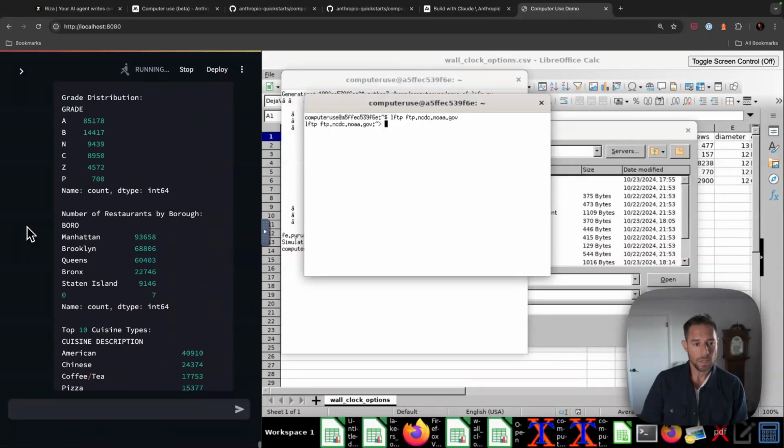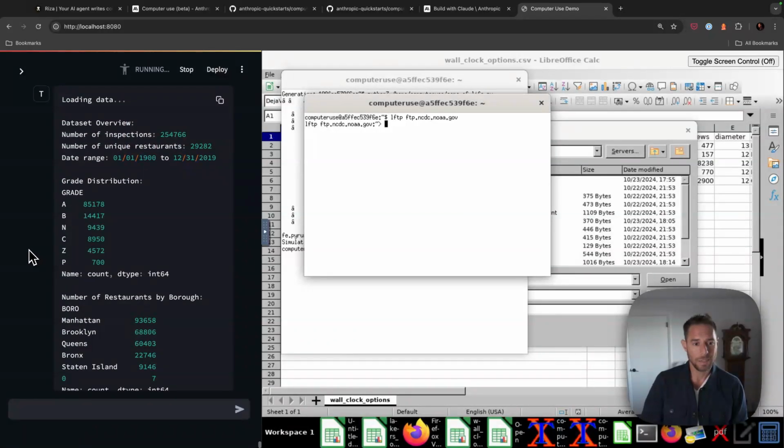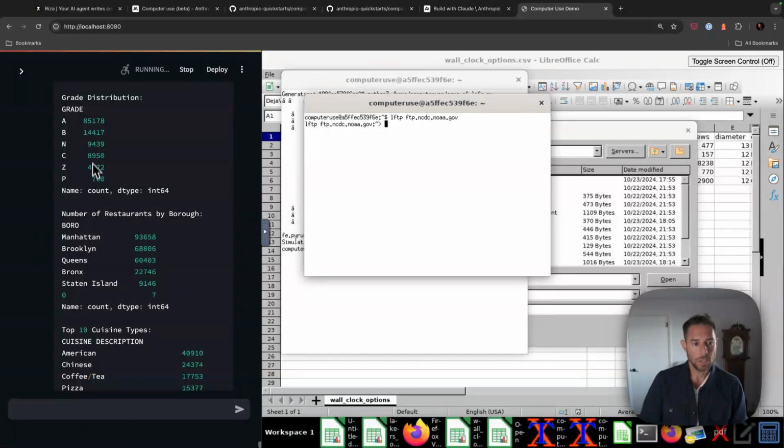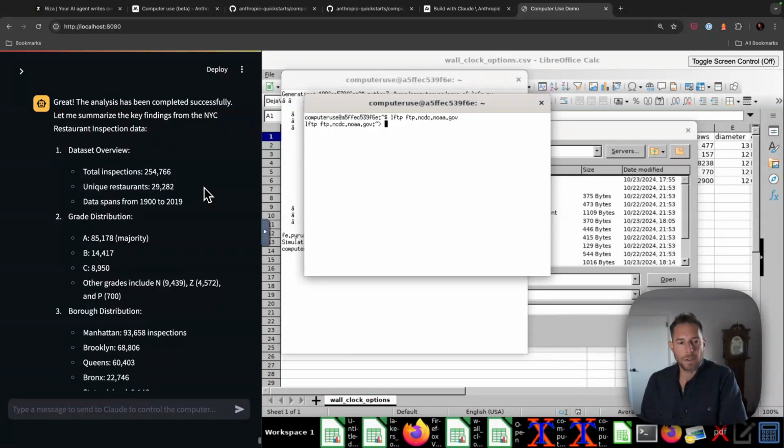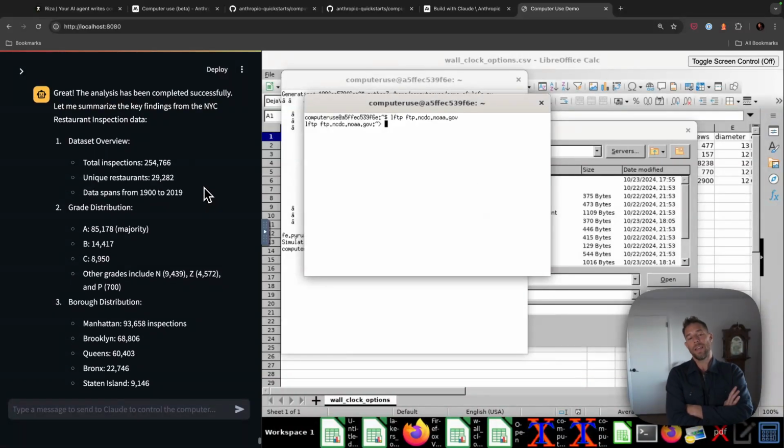All right, man, look at this loading data, number of inspections. Here's the grade distribution. Jeez. Oh my gosh. All right. So look what just happened here. That's great. That's incredible. So I just said, open an FTP server and go download some interesting data about New York. It found an FTP server, probably in its training data. It tried a couple. They didn't work. It tried different techniques. It thought about doing a couple different data sets. It found one that worked.